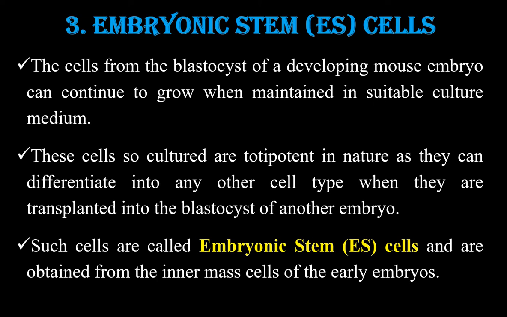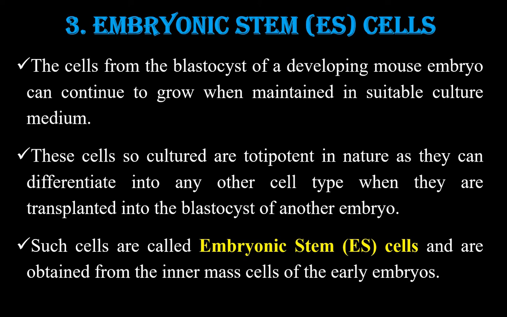The third method is embryonic stem cells, or ES cells. The cells from the blastocyst of a developing mouse embryo can continue to grow when maintained in a suitable culture medium.